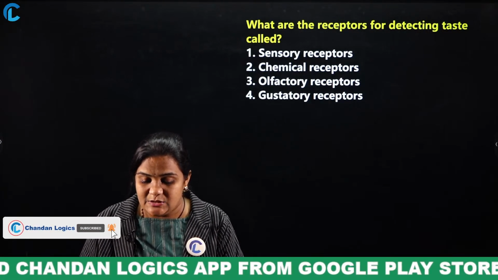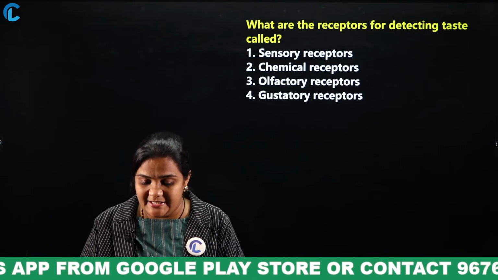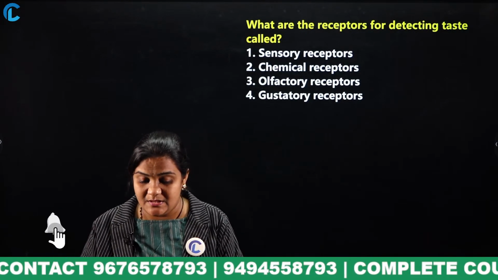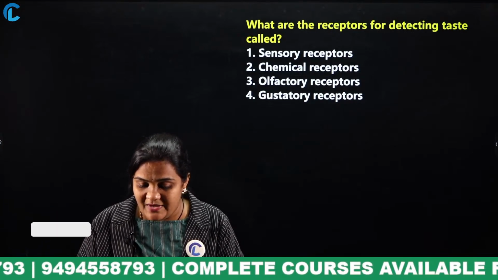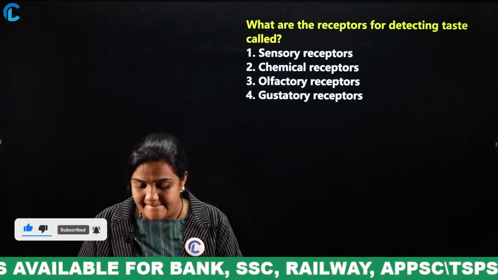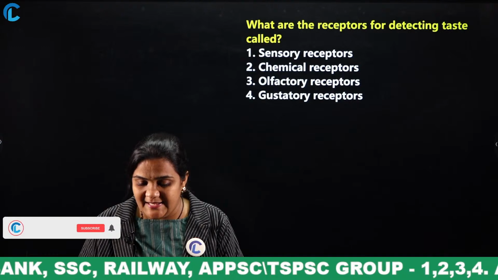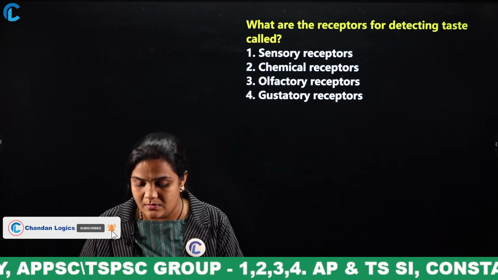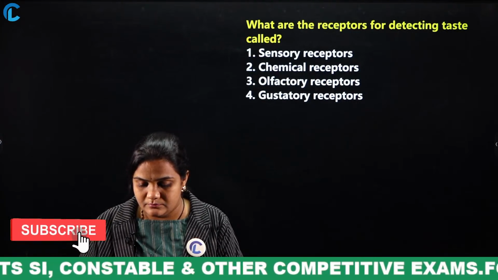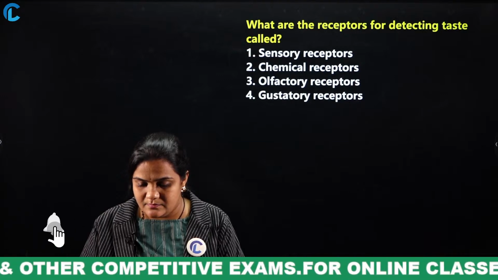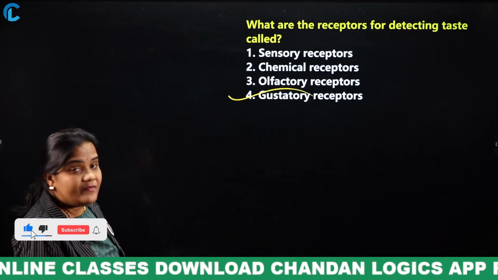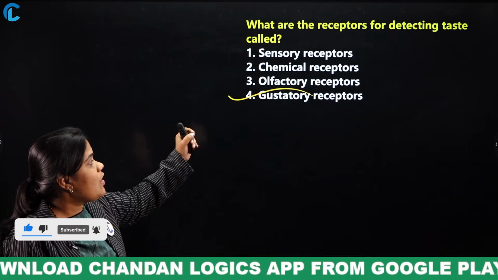In order to detect smell, what are the receptors called? For taste, gustatory receptors. Very good. Then for smell? This is a very, very important question. The answer is not gustatory receptors. For detecting smell, we use olfactory receptors.